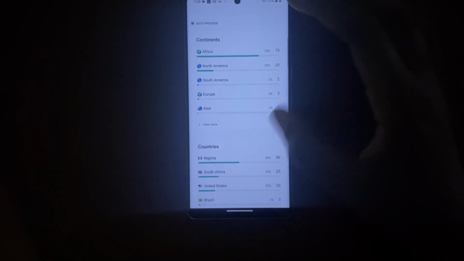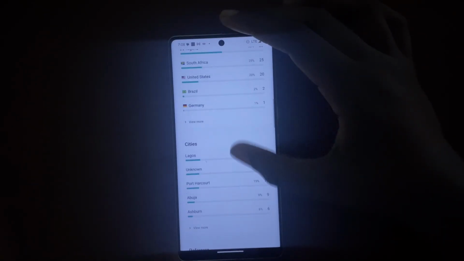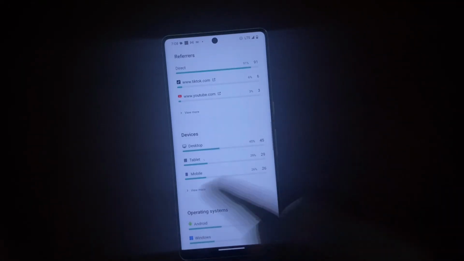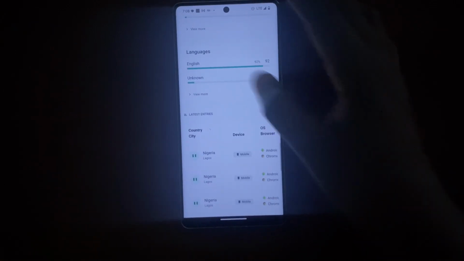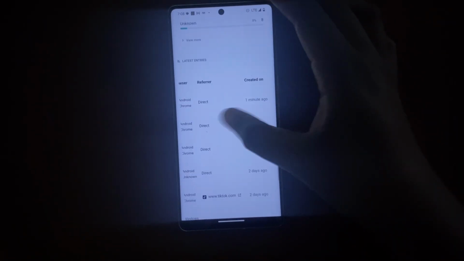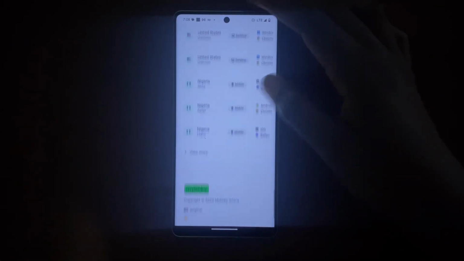From there, I can see what country everyone is from, cities, where the visits are coming from. This is a very, very nice tool. I love how it's showing me literally everything. I can see the last person that has checked my page. Cool, someone in Brazil. Shout out to Brazil, baby.